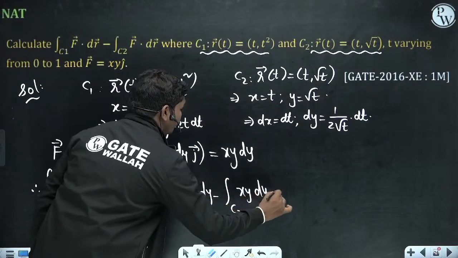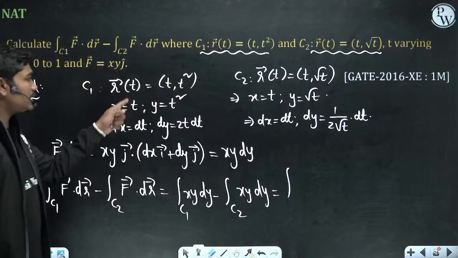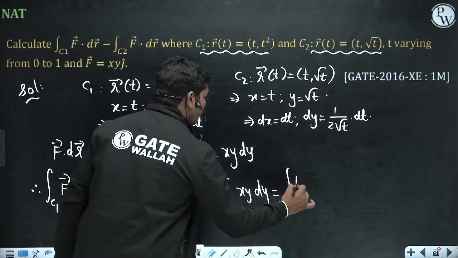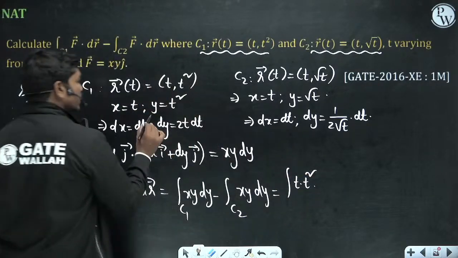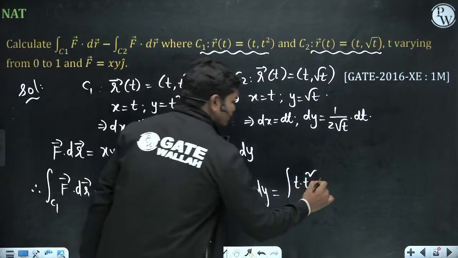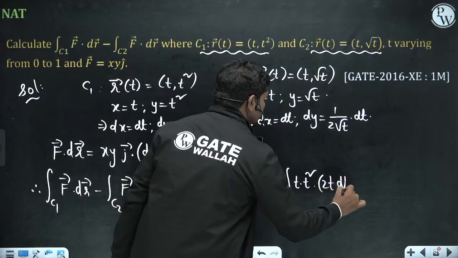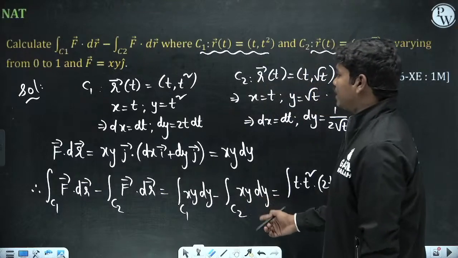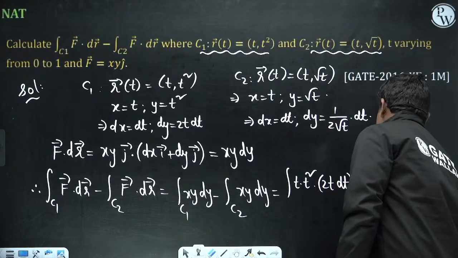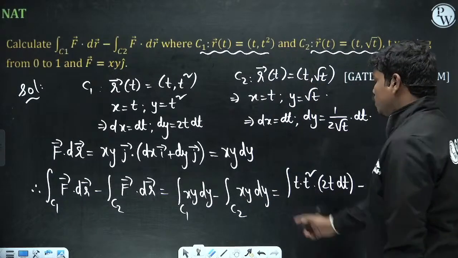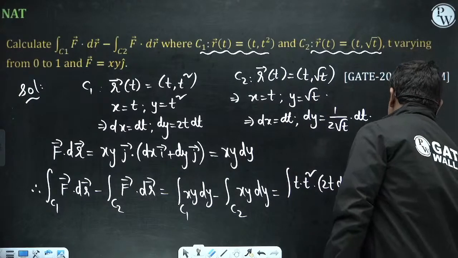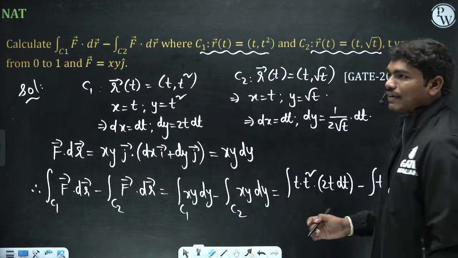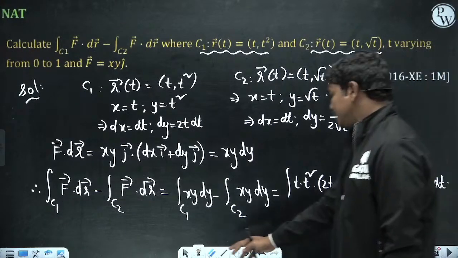Now if you see along path C1, xy dy, x is t, y is t square, so t into t square into dy. What is dy? 2t dt. Minus along C2 xy dy, so x is t, y is root t, so t into square root of t into dy. dy is 1 by 2 root t dt. Now when you parameterize, what are the limits of t? t changes from 0 to 1.